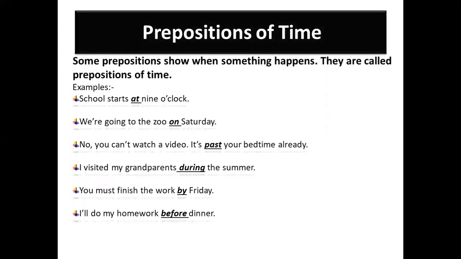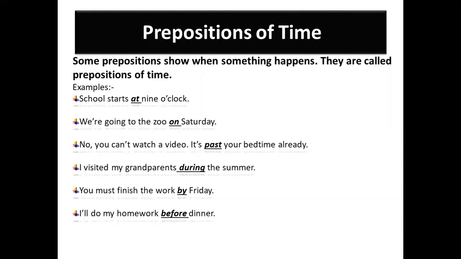Now see, when we talk about prepositions of time, you can see again at is used here, by is used here, and we will see about in also. Like my school starts at 9 o'clock. We are going to the zoo on Sunday. So at and on are used here. And one more sentence with in, like it is cold in winter.